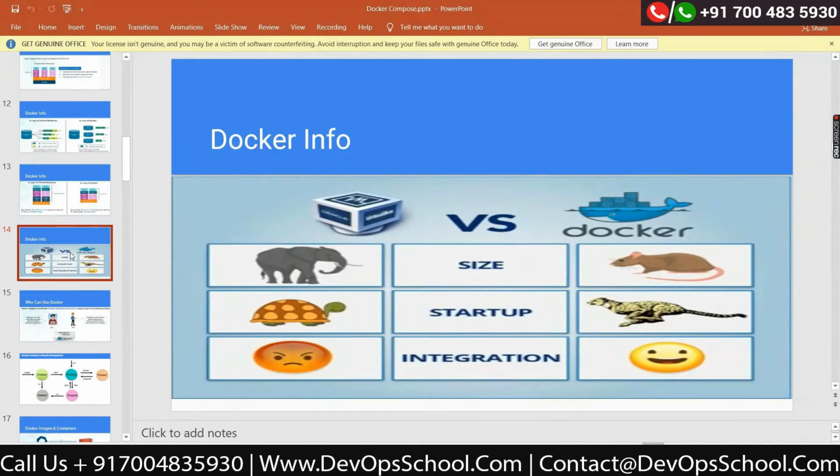Integration is very easy. Let's say you want to scale in, scale out on your virtual machine. It is very difficult in case of a virtual machine. It is very easy in case of containers, by using orchestration tools called Docker Swarm and Kubernetes.